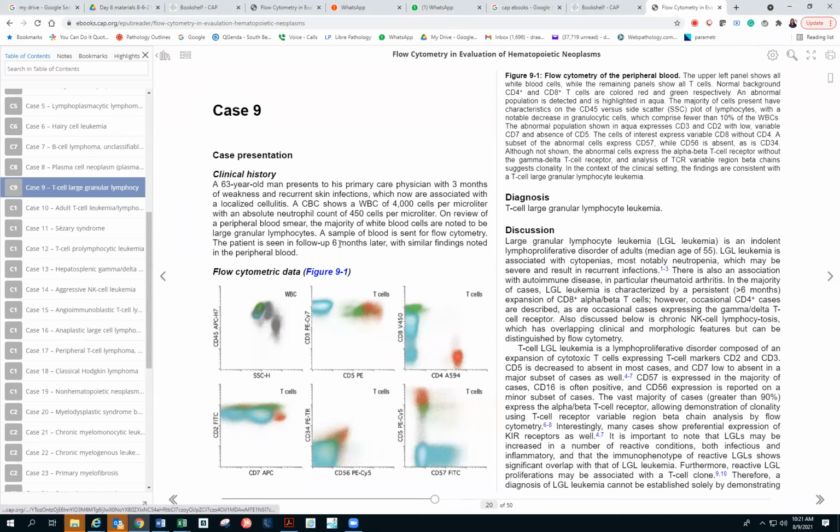And because of the absolute neutrophil count, the patient will be having some kind of symptoms, such as weakness and recurrent skin infections, that cellulitis that he is presenting with. And then the flow cytometry. So the flow cytometry, TLGL.